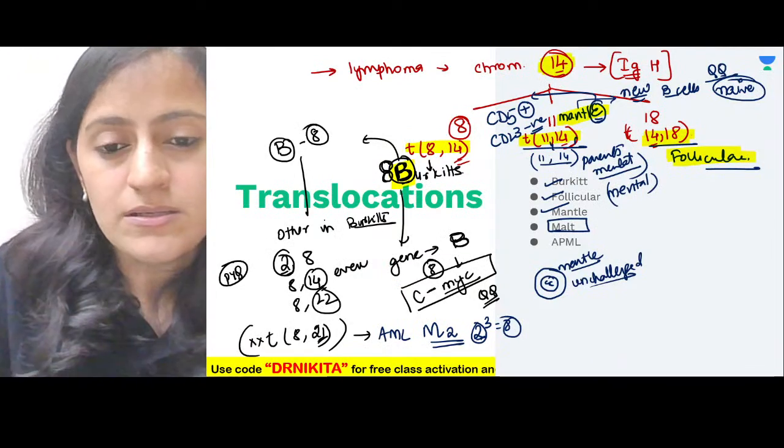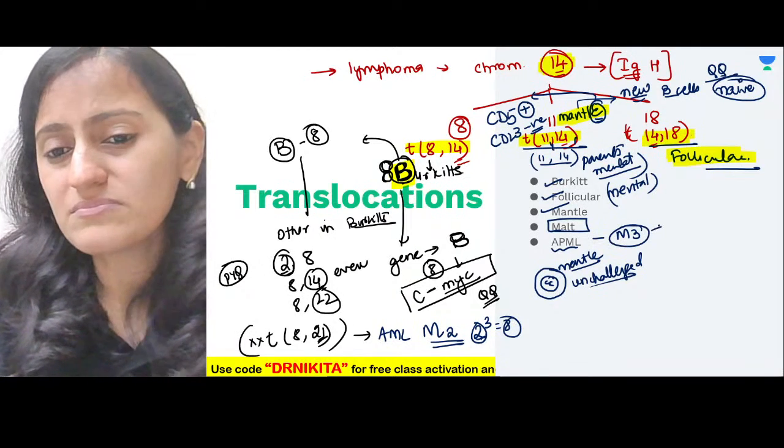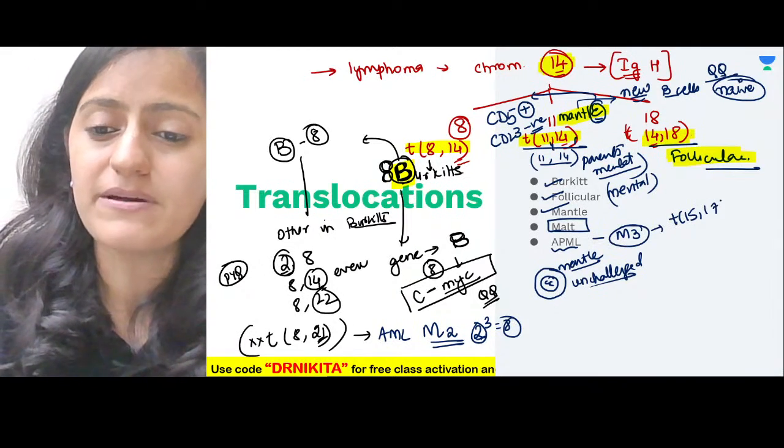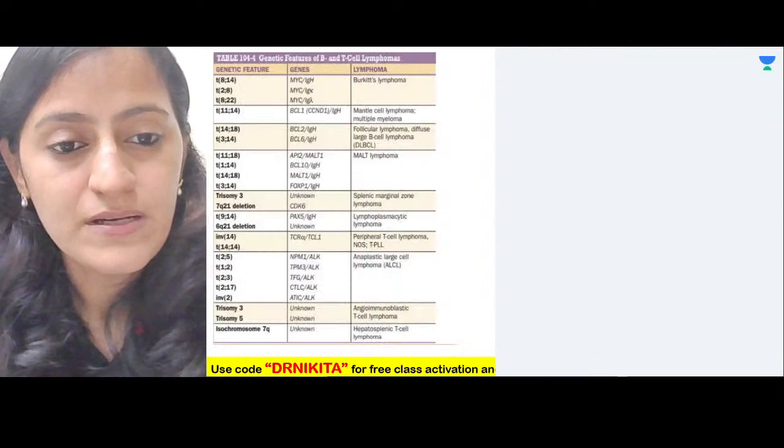And APML is basically your M3. In the table of 3, it comes with 15. Remember, it is translocation 15-17. Okay, it's translocation 15-17. All right.